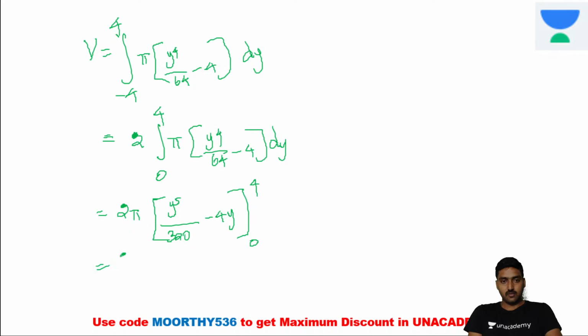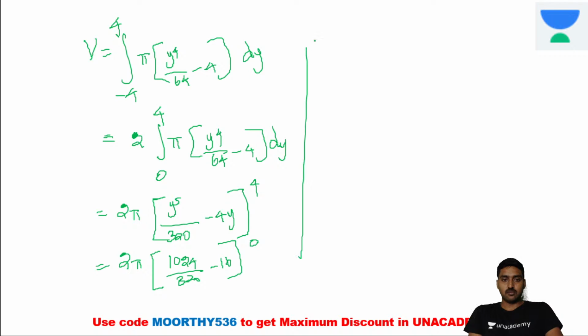It's 2 pi into, the value of 4 power 5, I think it's 1024, divided by 320, minus 16. If you substitute the lower limit, it's completely 0.